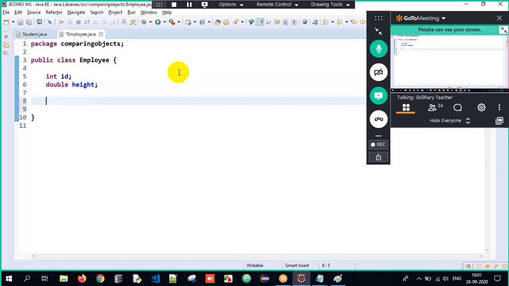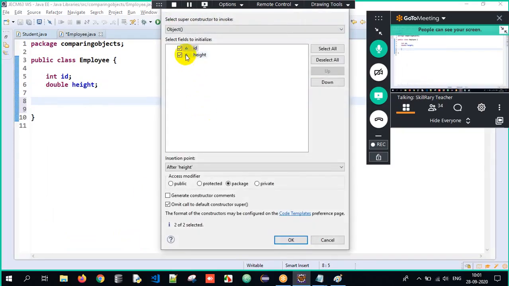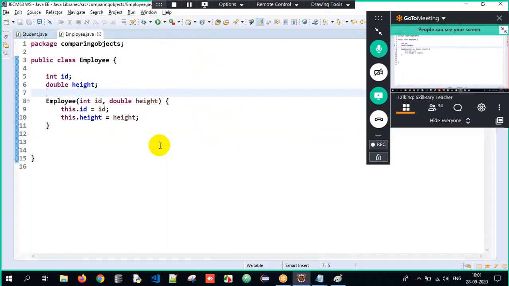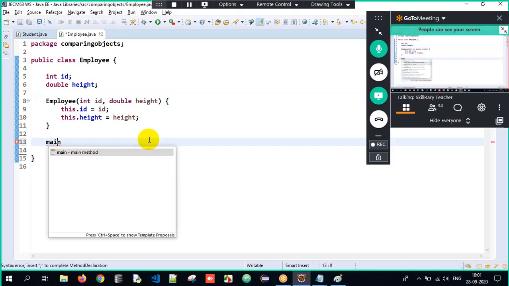So now I want to initialize it with the help of a constructor. Alt+Shift+S is the shortcut key, and choose Generate Constructor using Fields. It's asking, do you want to initialize ID? Yes. Do you want to initialize height? Yes. And what is the access specifier? Do you want public, protected, or package? Package means default. And do you want to omit the default constructor's call to super? Yes, I check this. When I click OK, see, the constructor is automatically generated, initializing the ID and height here. Now here, you have to apply common sense, pure common sense.